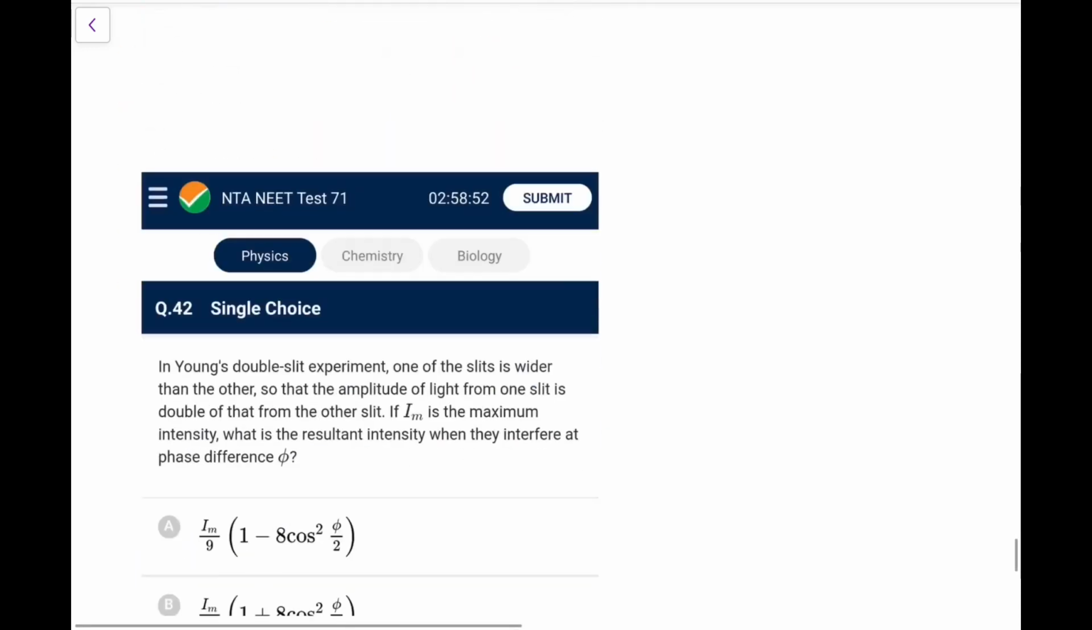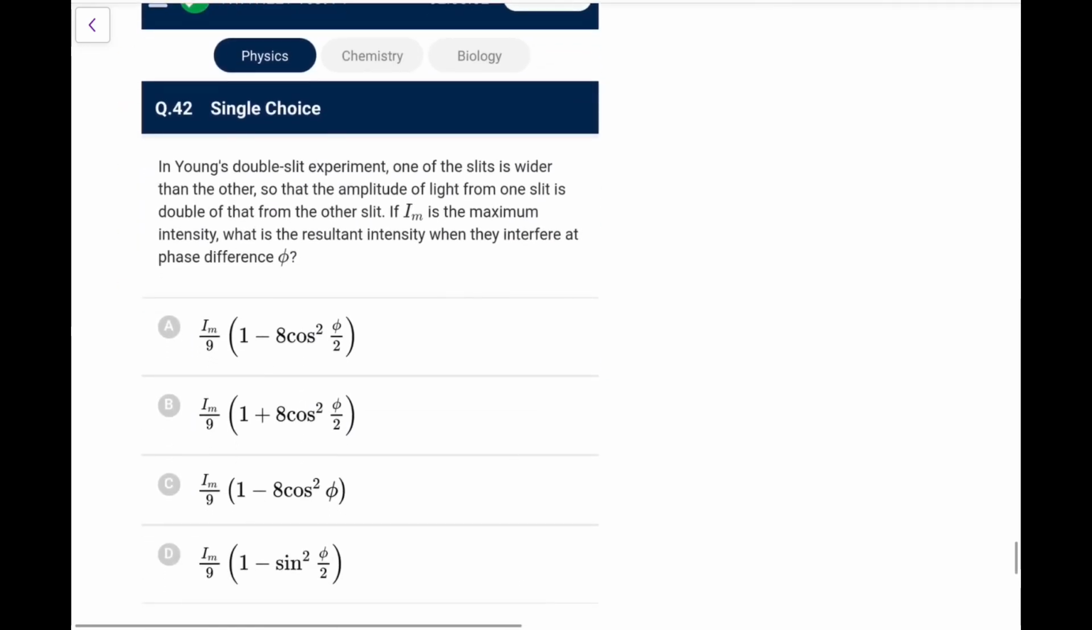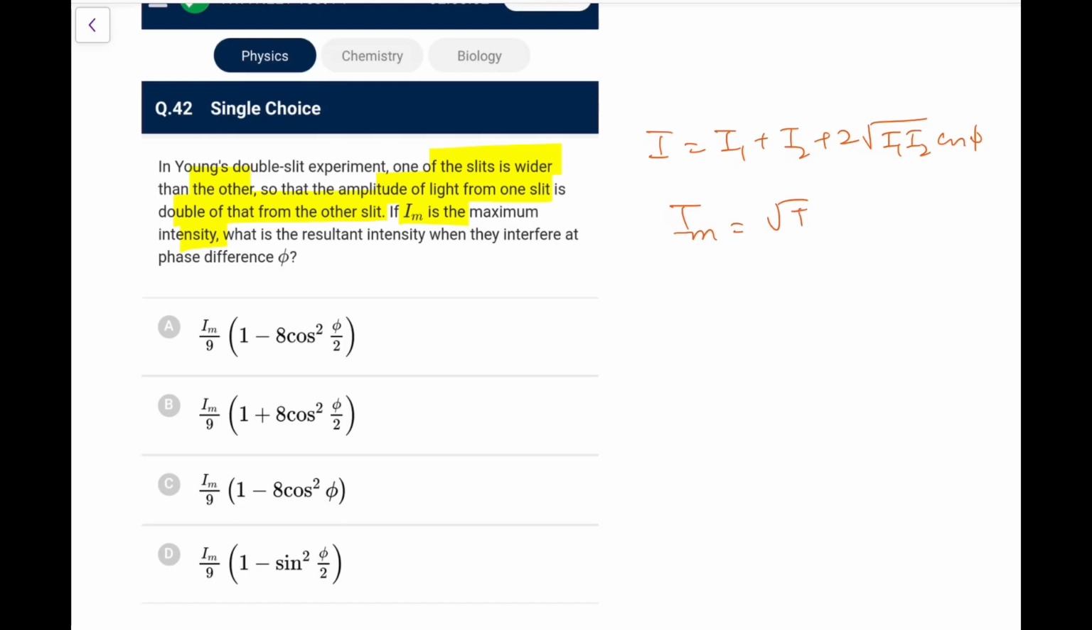Next one, in a YDSE one of the slits is wider than the other, so the intensity will differ. The amplitude of one slit is double that of the other. If Im is the maximum intensity, what is the resultant intensity when they interfere at a phase difference phi? I wrote the general formula, I1 plus I2 plus 2 root I1 I2 cos phi, you remember. And what is Imax? Imax is root I1 plus root I2 whole square.